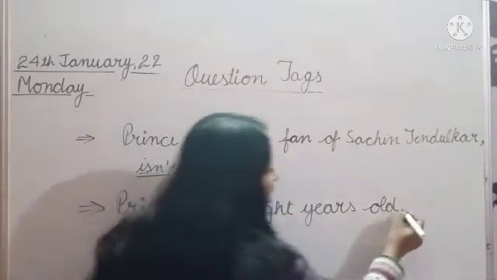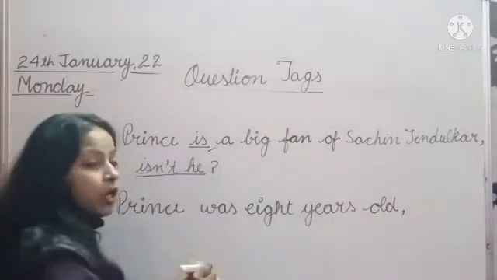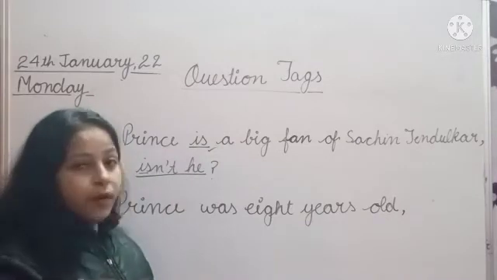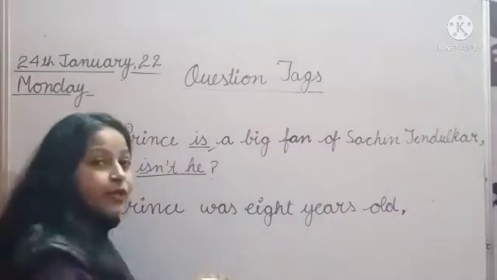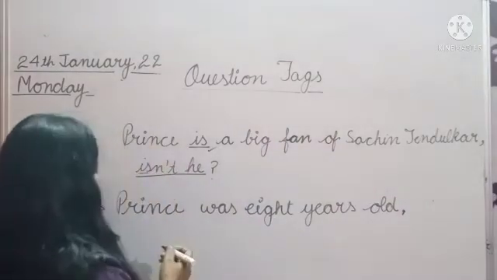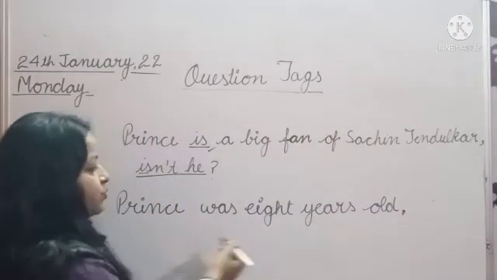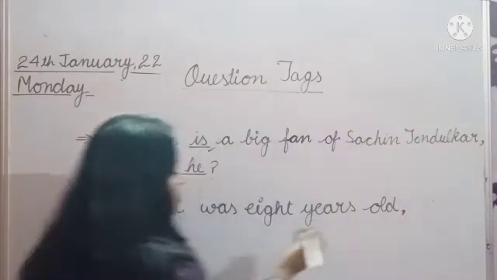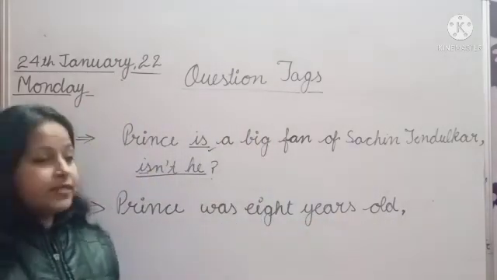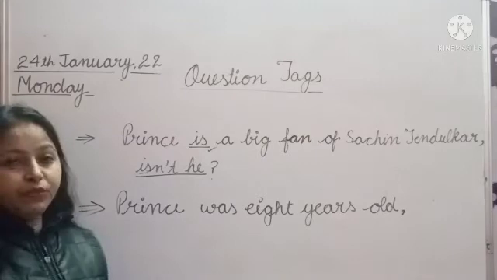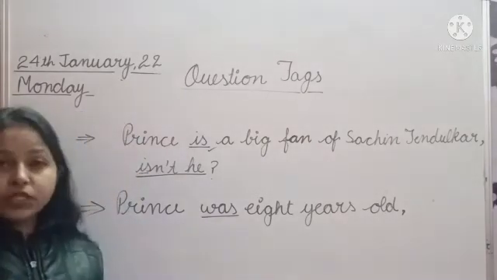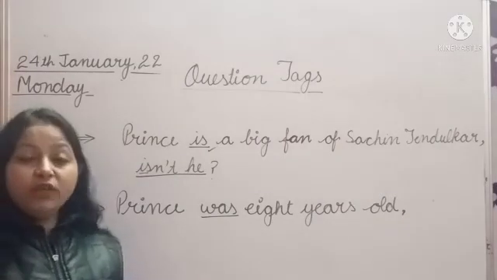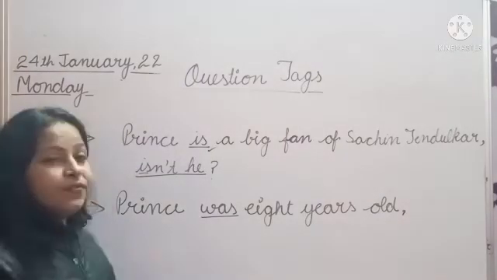Always use the comma after the statement. We will not put the full stop at the end of the statement, because we are using a question tag after the statement. Prince was 8 years old. So class, where is the helping verb? What is the helping verb here? Was. So we will use was to make the question tag, and always use a negative tag.